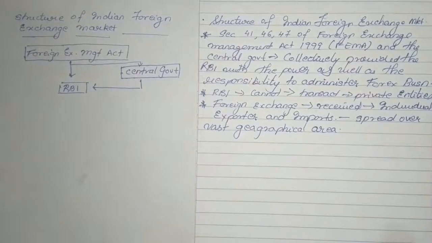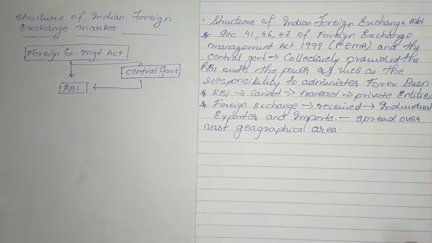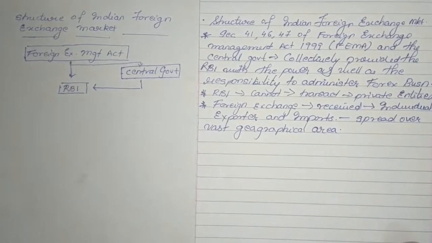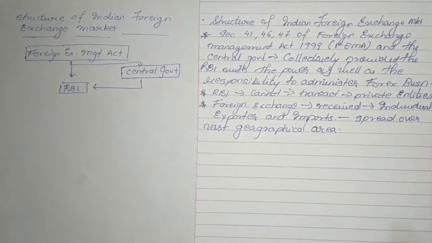So it becomes very difficult for the RBI to individually deal with such persons. Though RBI has the sole authority to administer foreign exchange business in India, it actually does not deal with individuals and other private entities, and therefore it cannot undertake this function.